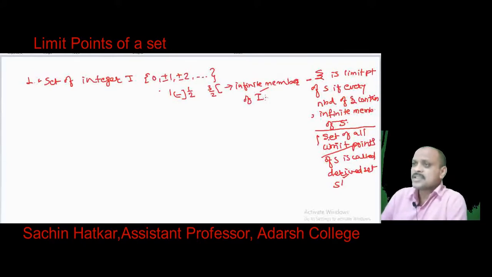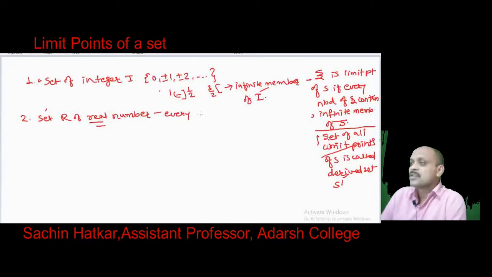Then the set R of real numbers. In this set every real number is a limit point of the set R. Every real number is a limit point.